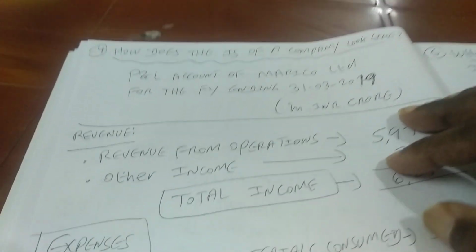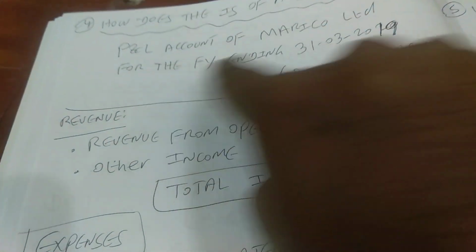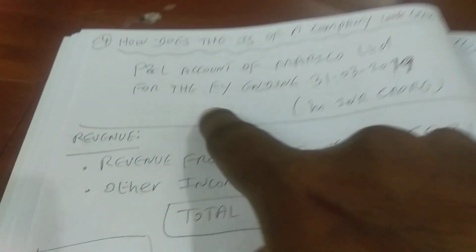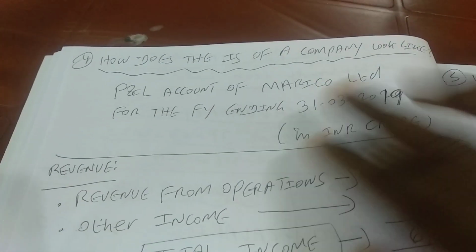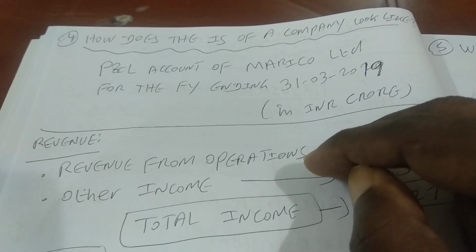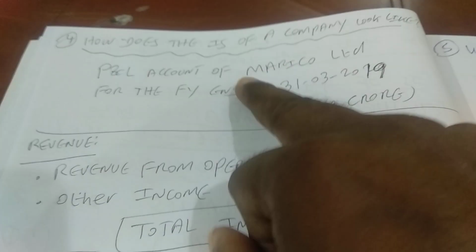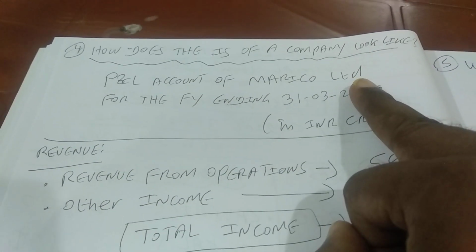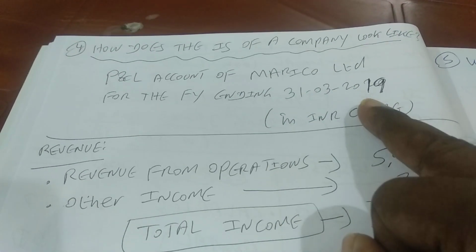Now let's look at a real life scenario, to see how the income statement, or profit and loss statement, or profit and loss account, for a real life company looks. I have gone through the annual report of Marico Limited and taken the numbers from there.